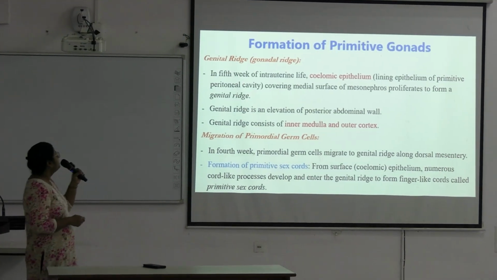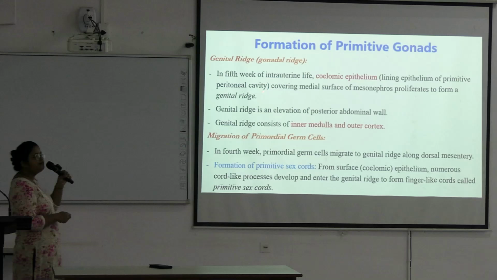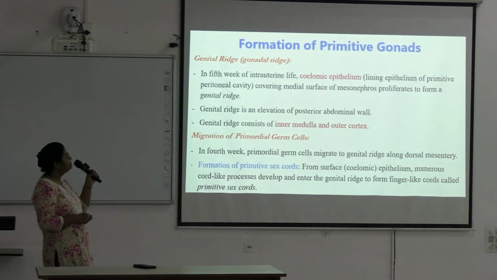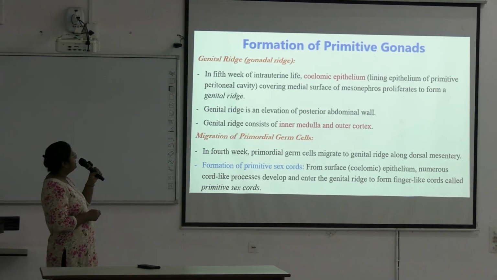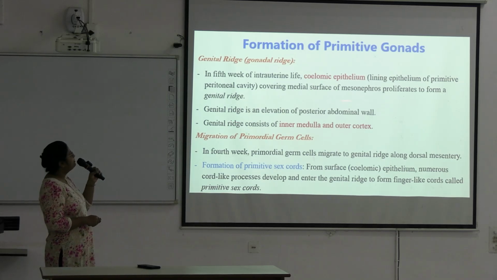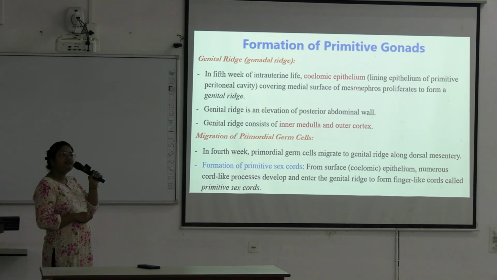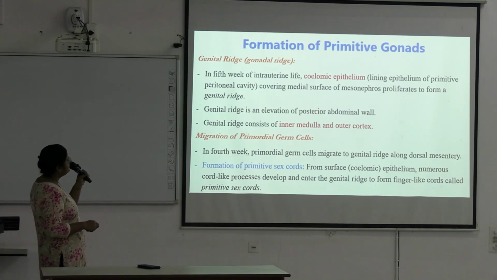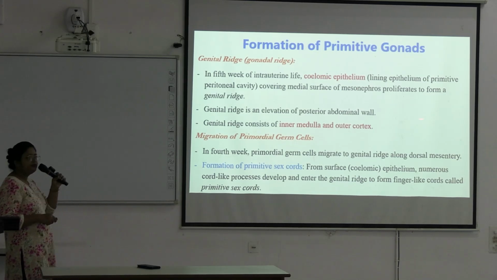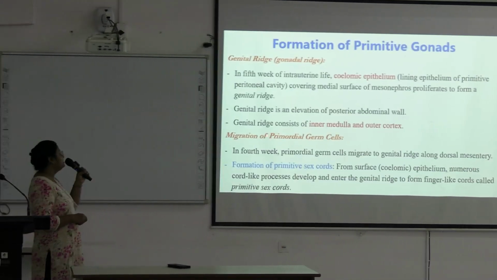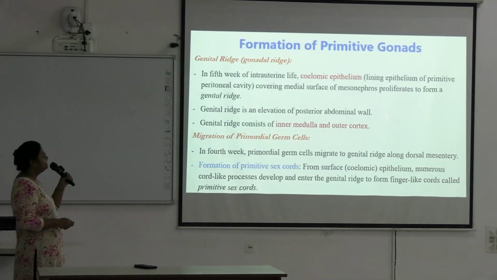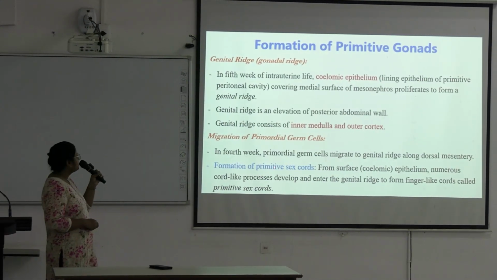Genital ridges or gonadal ridges: in the 5th week of intrauterine life, the coelomic epithelium, the lining epithelium of the primitive peritoneal cavity covering the medial surface of the mesonephros, proliferates to form the genital ridge. This genital ridge is an elevation of the posterior abdominal wall, and it consists of an inner medulla and outer cortex.